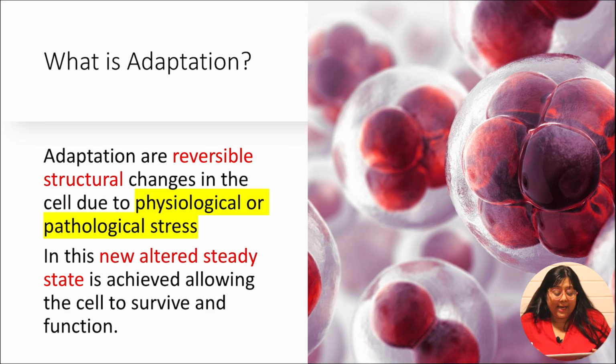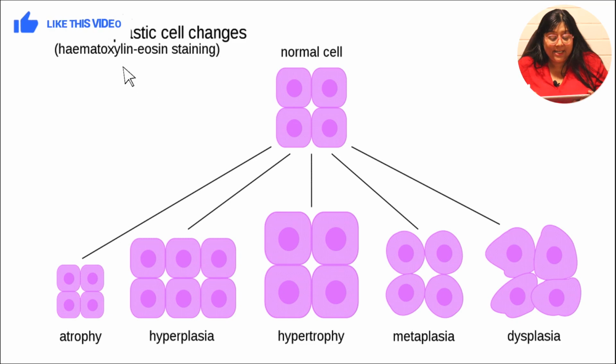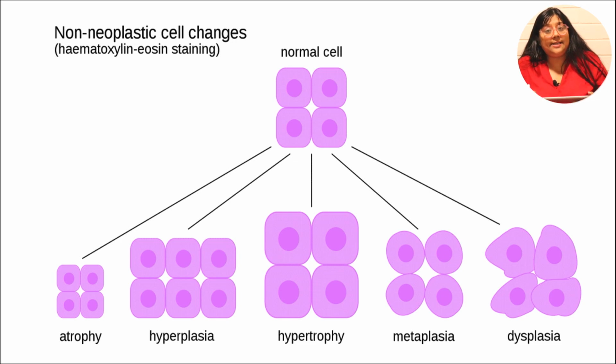What is adaptation? Adaptations are reversible structural changes in the cell due to physiological or pathological stress. In this, a new altered state is achieved, allowing the cell to survive and function. As you can see here in the diagram, you can appreciate the normal cell and then 5 types of cellular adaptation. If you are looking at the diagram, you can notice atrophy. In atrophy, as you can see, the normal cell size is undergoing a reduction. Atrophy. There is reduction in the size of the cell.